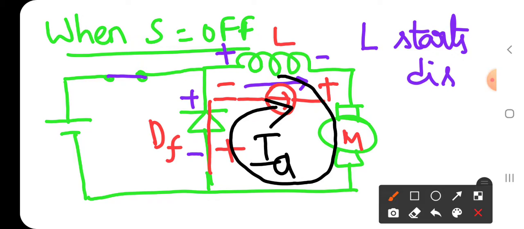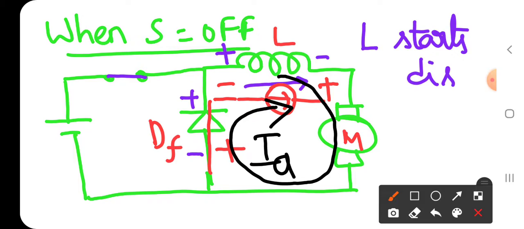Now when the switch is off, in the second mode, the inductor starts to discharge its energy. While discharging, the current passing through the inductor cannot change, but the potential terminals are reversed.